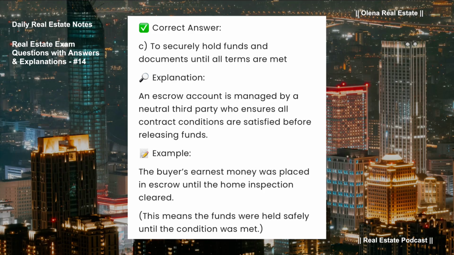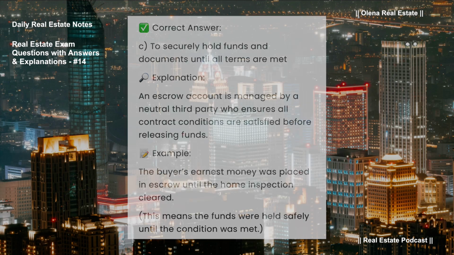An escrow account is managed by a neutral third party who ensures all contract conditions are satisfied before releasing funds. For example, the buyer's earnest money was placed in escrow until the home inspection cleared. This means the funds were held safely until the condition was met.